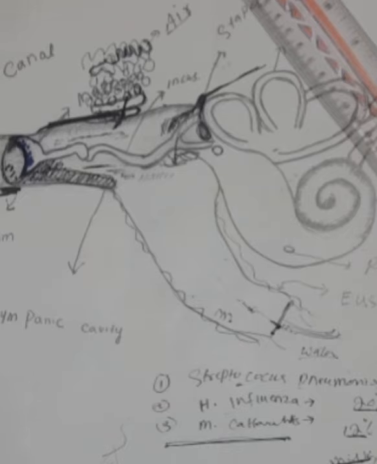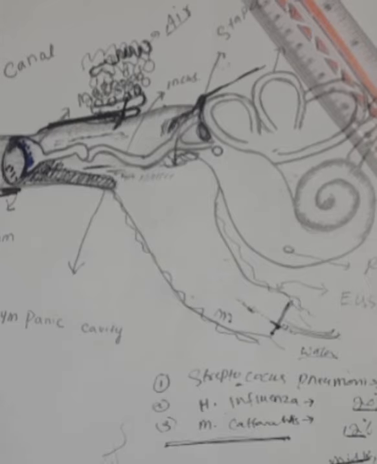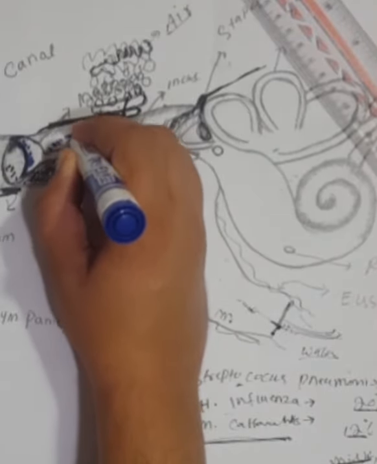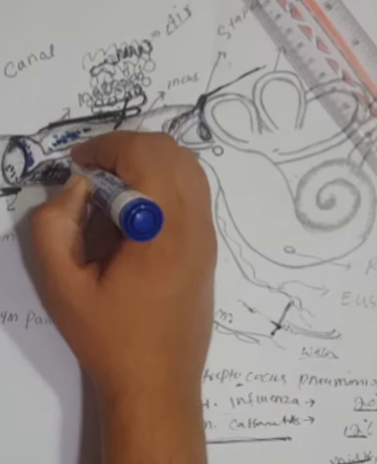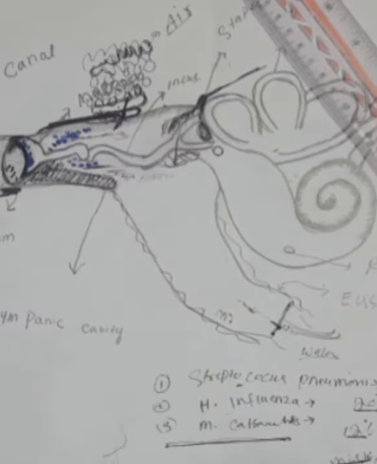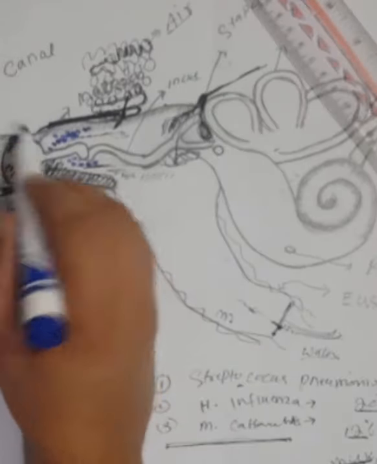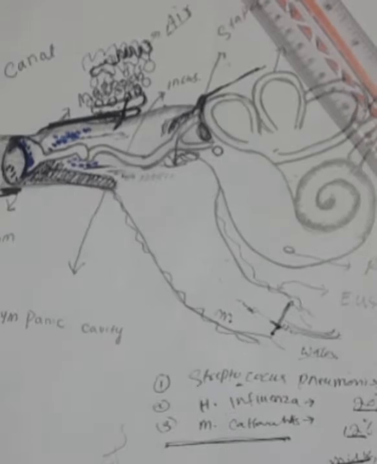The third stage is the stage of suppuration. Suppuration means pus formation. In this third stage of acute suppurative otitis media, pus forms in the tympanic cavity, and this pus bulges the tympanic membrane to the point of rupture. Bulging of the tympanic membrane occurs.